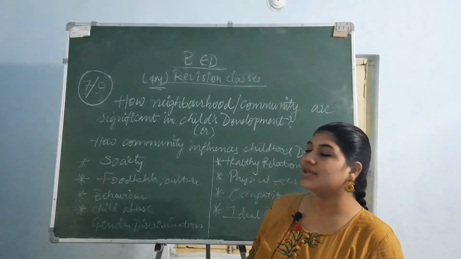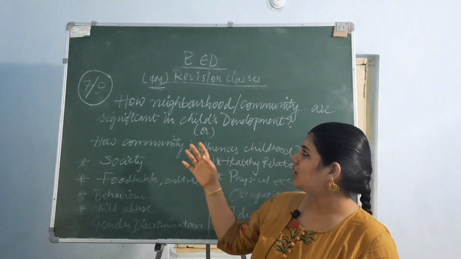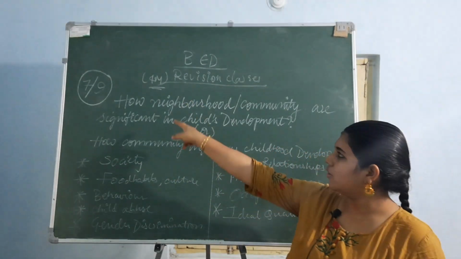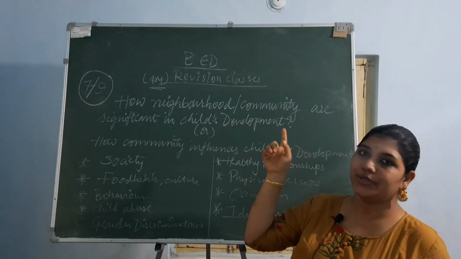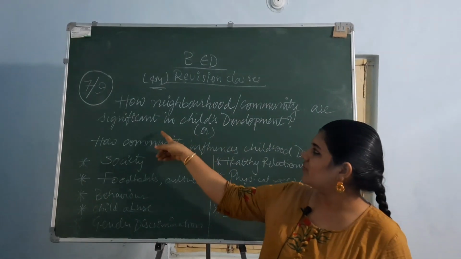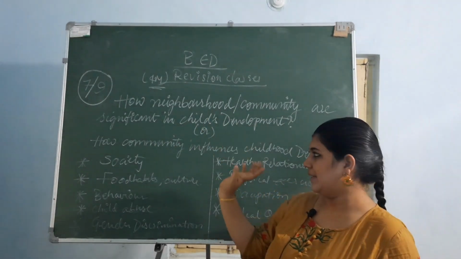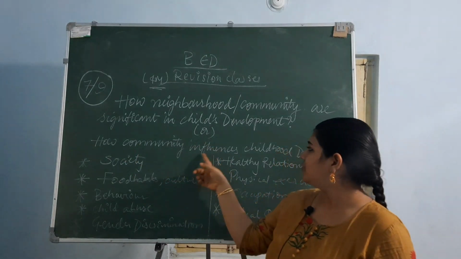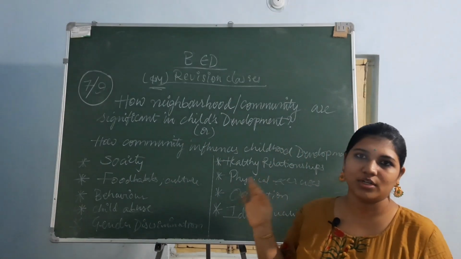Now moving on to the 7th topic out of 9 questions. How are neighborhood and community significant in the child's development, or it can also be asked like how community influences childhood development, whatever it is.